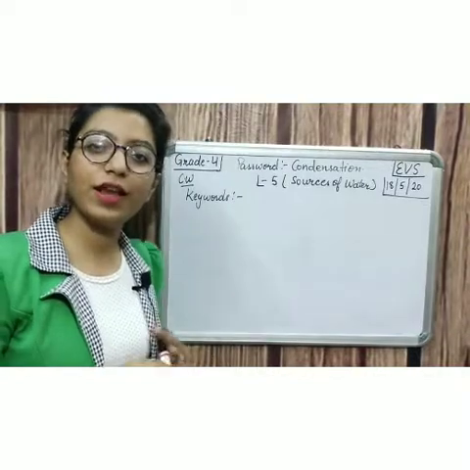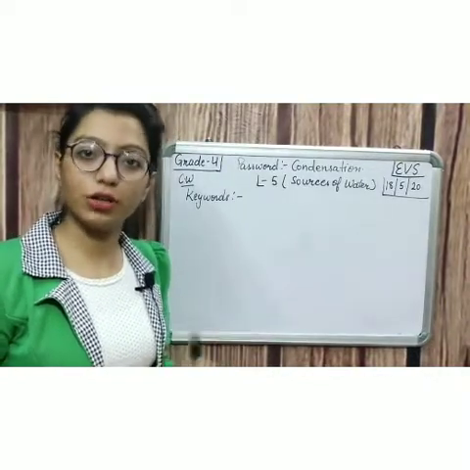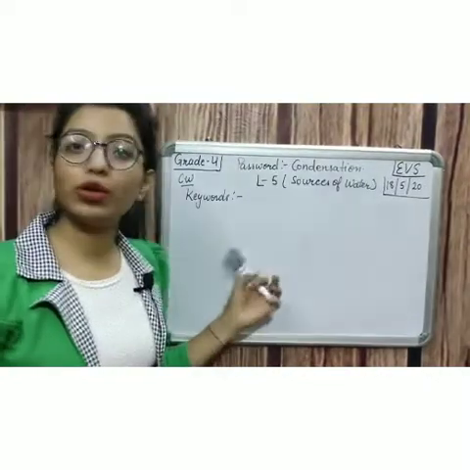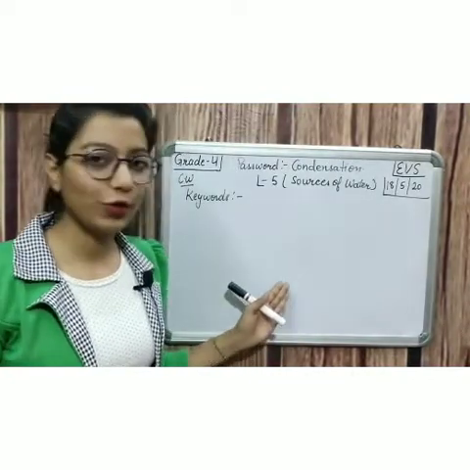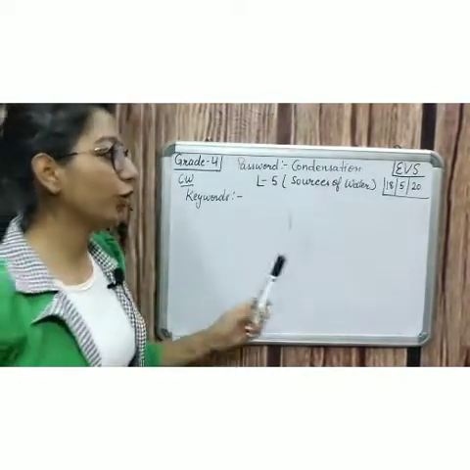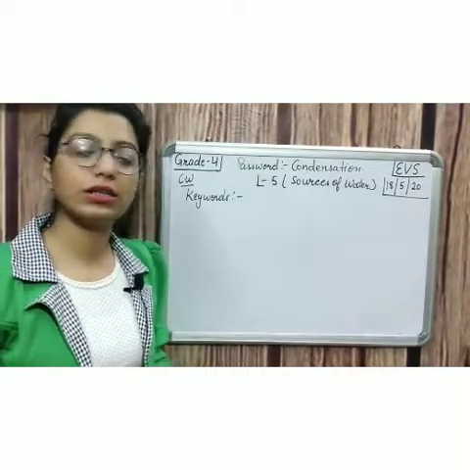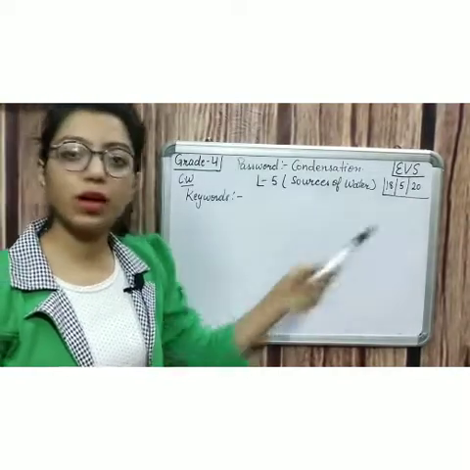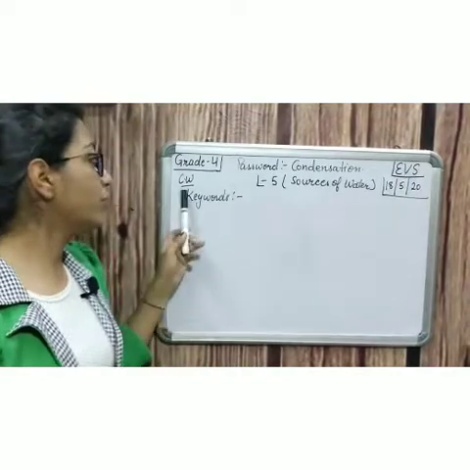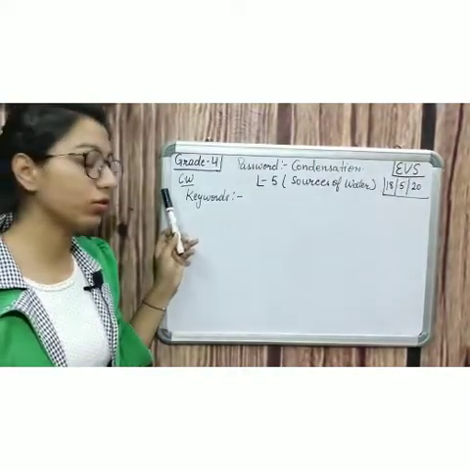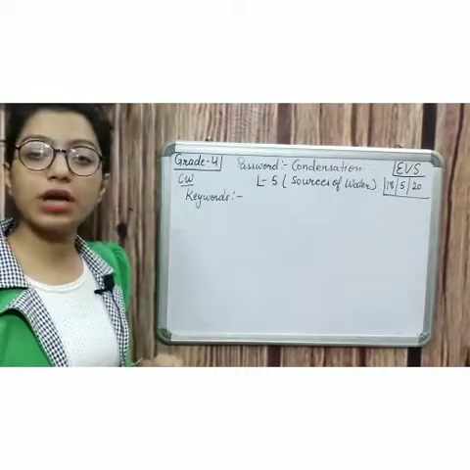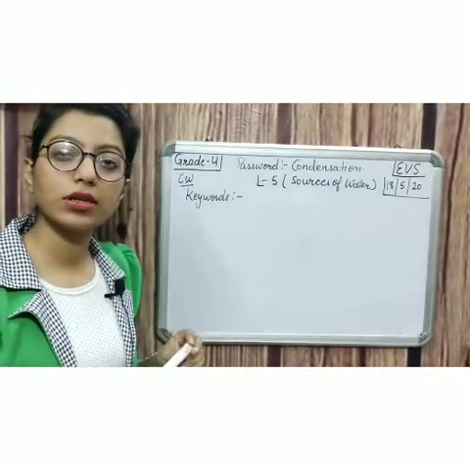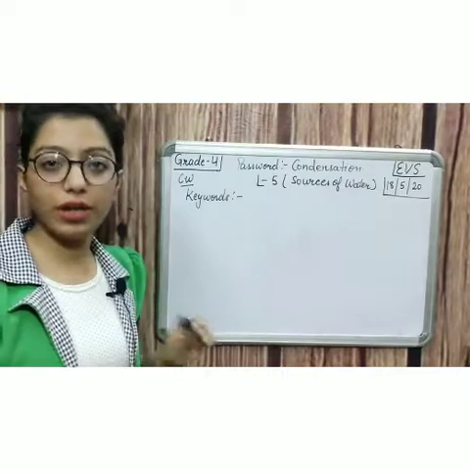Yes children, now everyone open your notebook of EVS. We are going to start our notebook work of lesson 5, that is sources of water. So first of all, you will write the date, that is 18 May 2020, and then here you will write classwork, and we are going to start with the keywords. Write it in good handwriting.